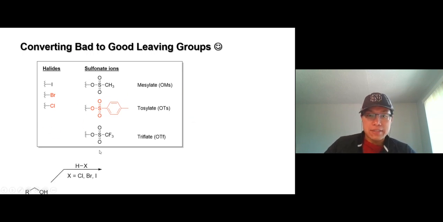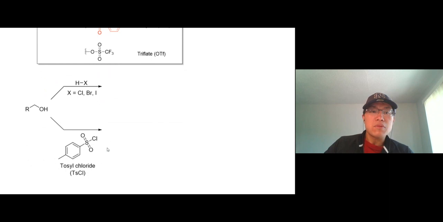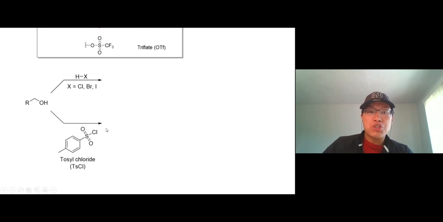Let's say you do an SN2 reaction with an alkyl halide that already has a good leaving group. It's easy to do: add a nucleophile and you get the product. But if you want to do an SN2 reaction on a compound that doesn't have a good leaving group, like OH, this is a poor leaving group. You still remember its conjugate acid is water, with a pKa of 16. This is the worst leaving group. So how do you do that on this one?